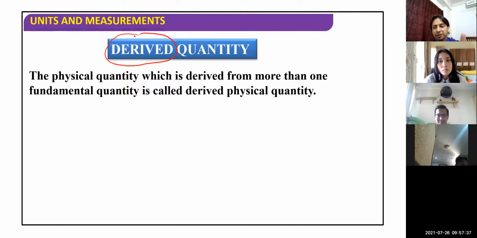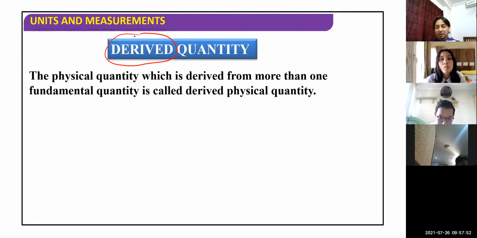Is this statement clear, children? Yes, sir. Okay, the quantities which are derived from other quantities. You don't need to just copy the exact same words.